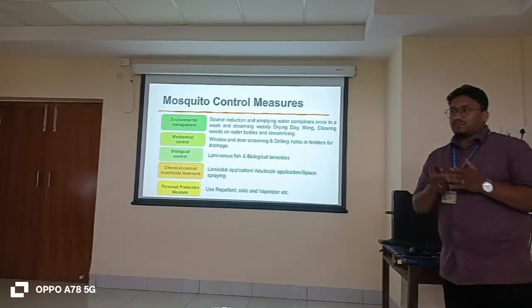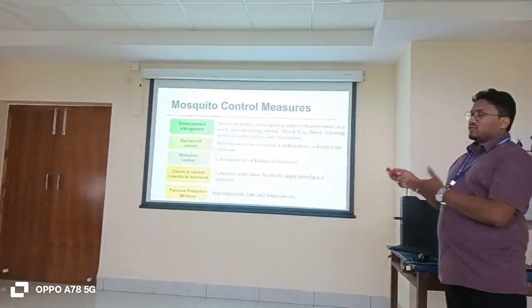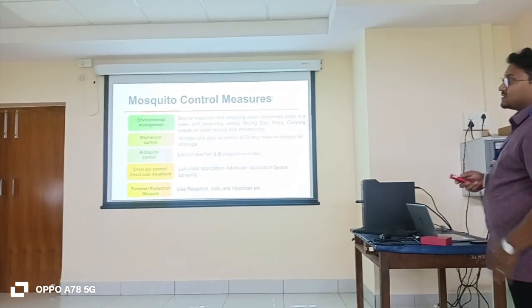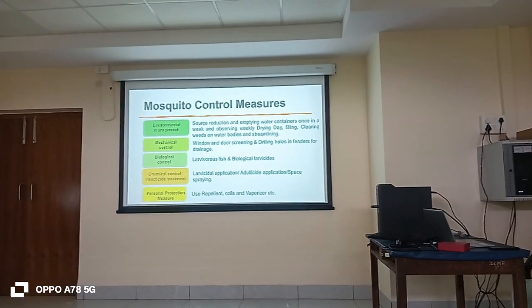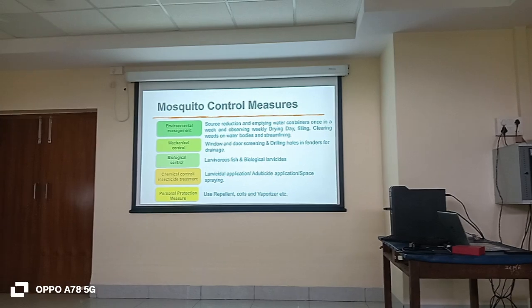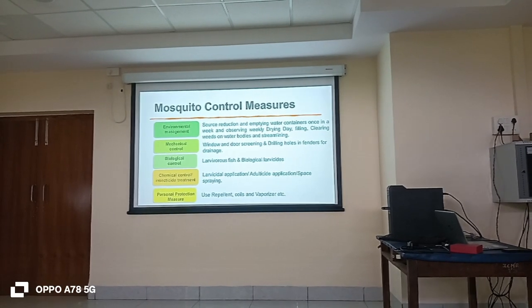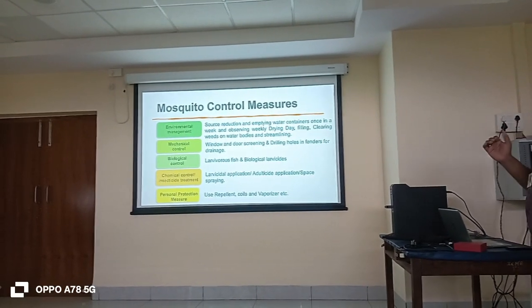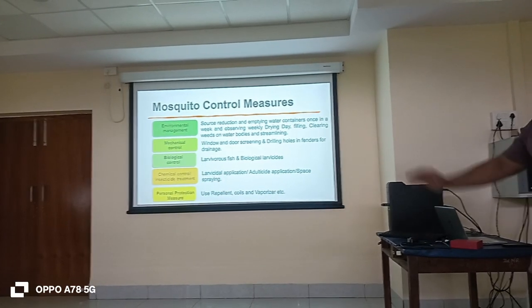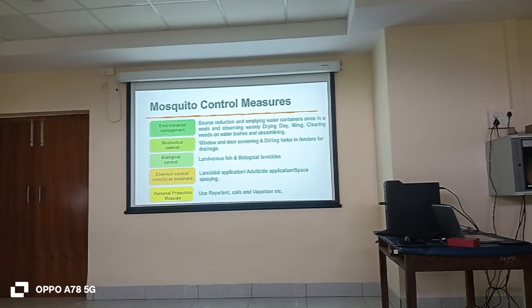How can we control the mosquitoes? Mosquitoes are the vectors. That is what we are speaking about, vector management. Okay, mosquito control measures: environmental management, mechanical management, biological control, chemical control, personal protection measures. These are all the different types of control measures.